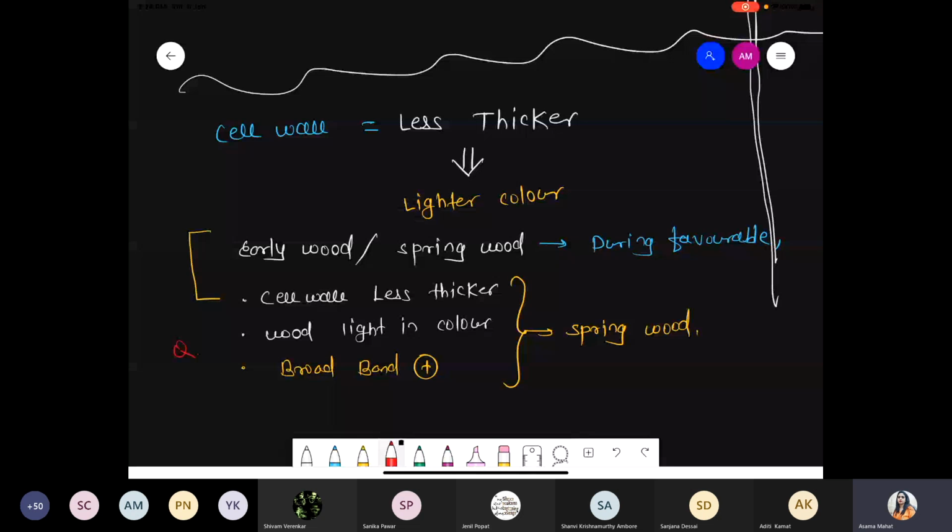Such characteristic features are specifically suitable for spring wood, which gets formed during the favorable condition, during the spring season or early summer season. Got it? You have to remember these three important points: less thick cell wall, light in color, as well as broad bands are present. Got it?